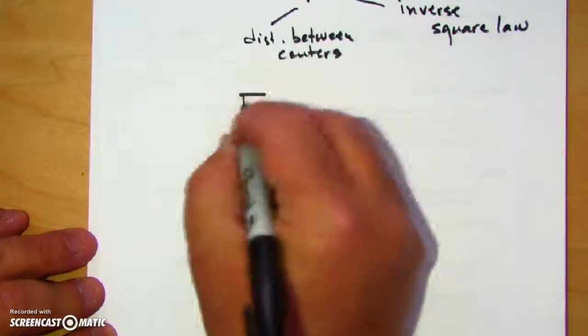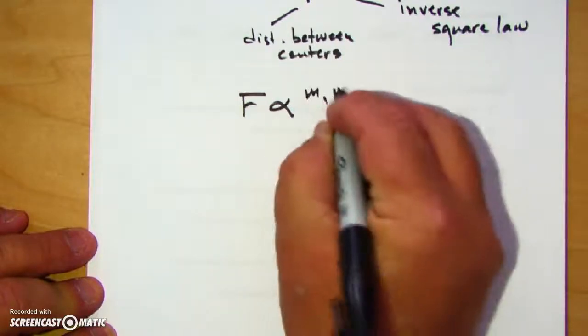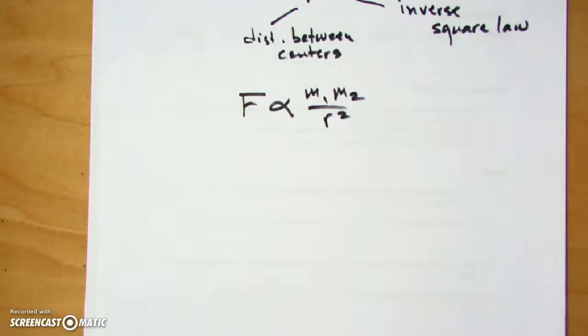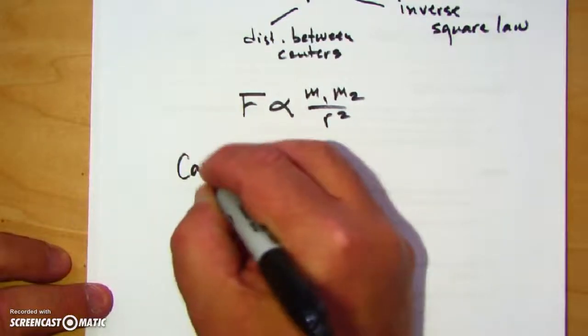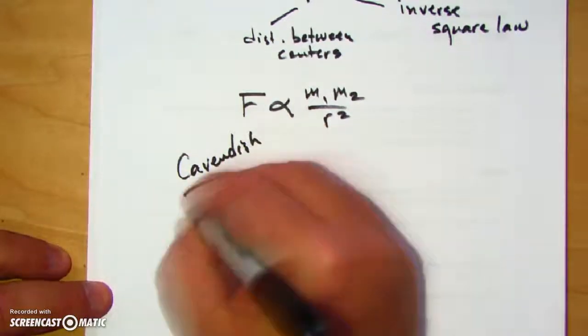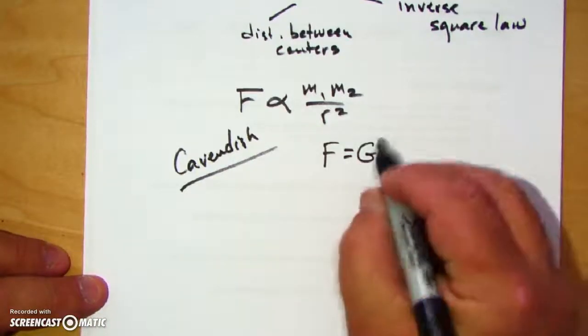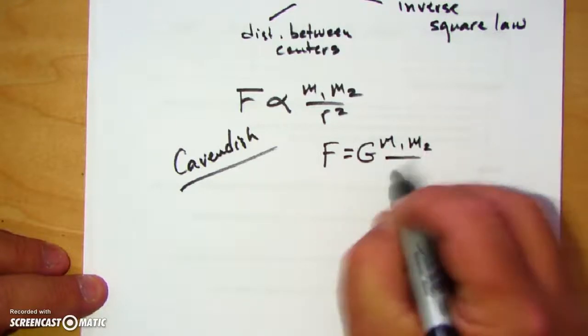Now, when Newton died, the equation he left looked like this: the force is proportional to m1 m2 over r squared, and that's where he left it. We can't have an equal sign because there needs to be a constant to make it an equal sign. That was not come up with until later by a man by the name of Cavendish. He did some really neat experiments, and if you want to look up how he did it, you can. What he came out with was F equals big G m1 m2 over r squared.